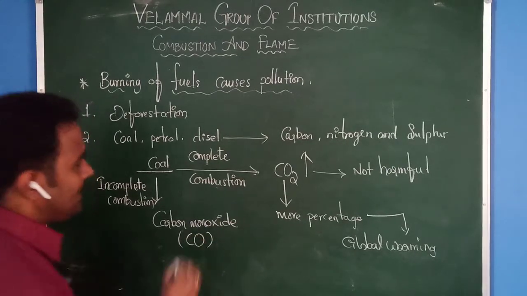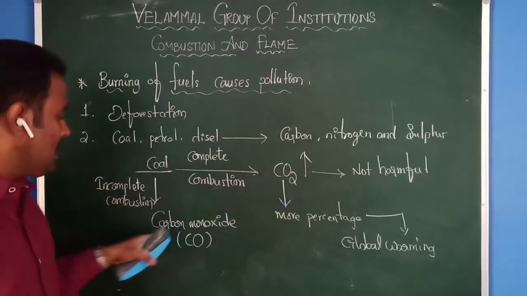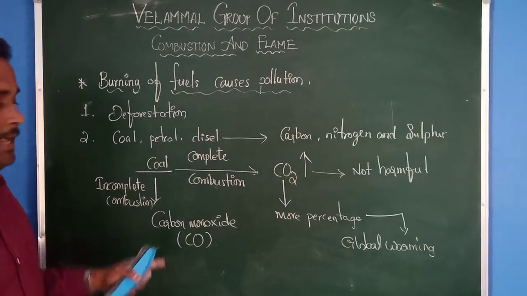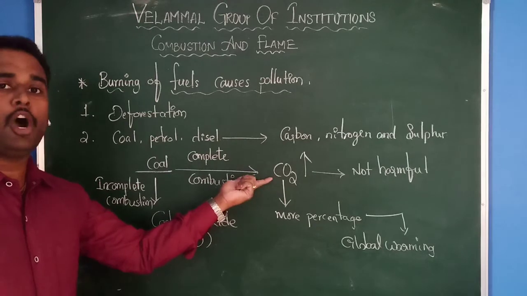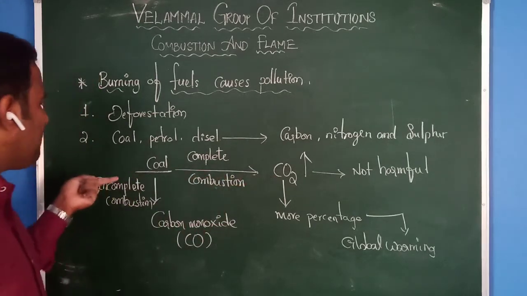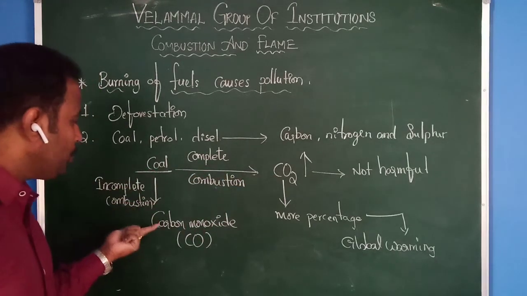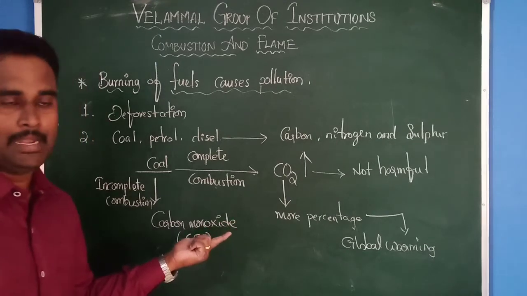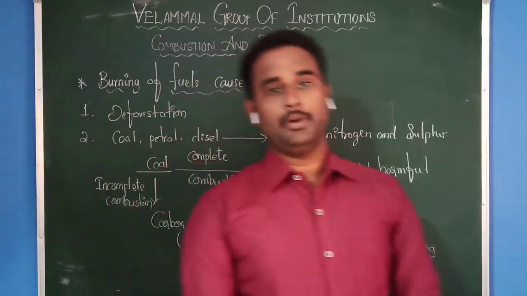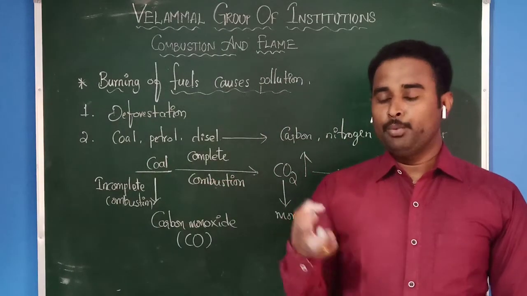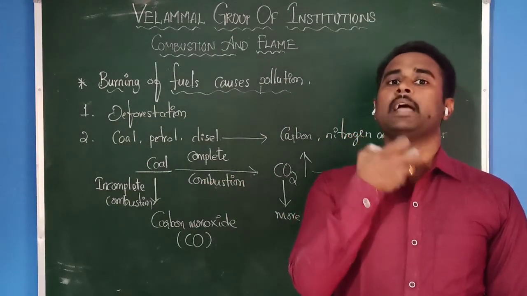Carbon monoxide. This is called carbon dioxide. This is called carbon monoxide. Due to complete combustion, coal releases carbon dioxide. Due to incomplete combustion, coal produces what? Carbon monoxide.